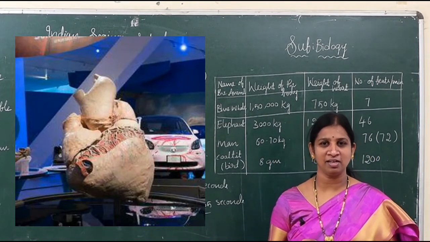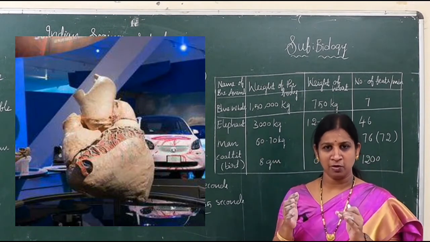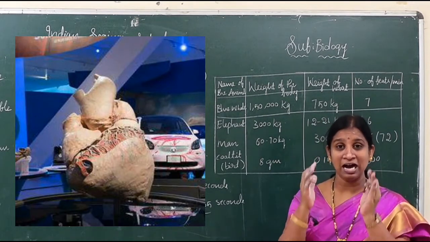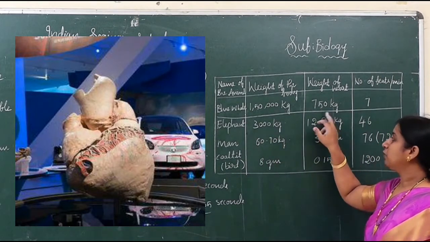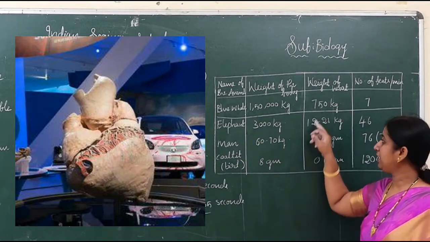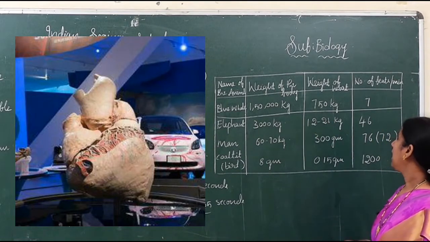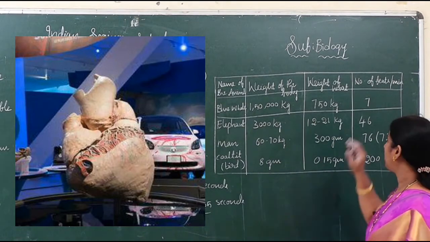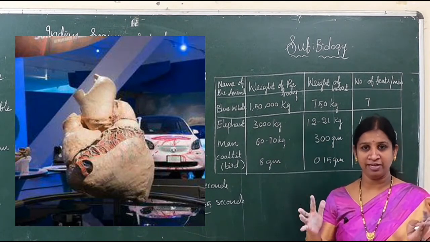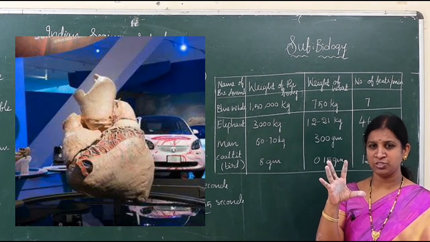Do you know the Maruti 800 car? That much heart is present inside the blue whale. The blue whale heart weight is 750 kg, and the number of heartbeats is 7 per minute. As it has heavy weight, how many times does it undergo contraction and relaxation?